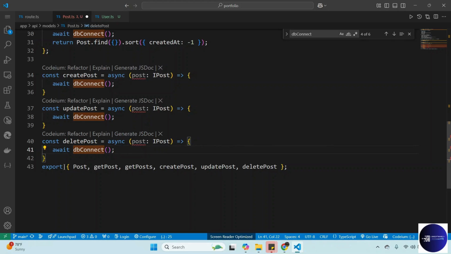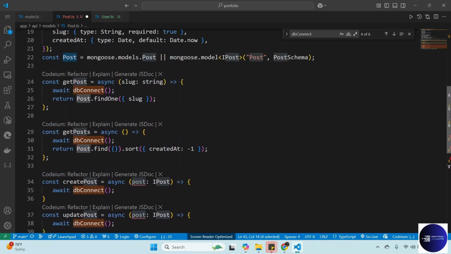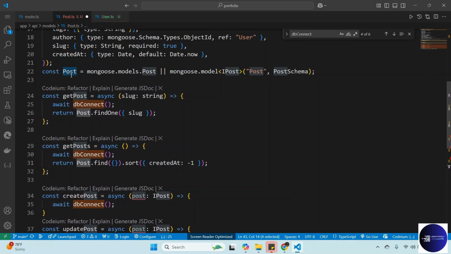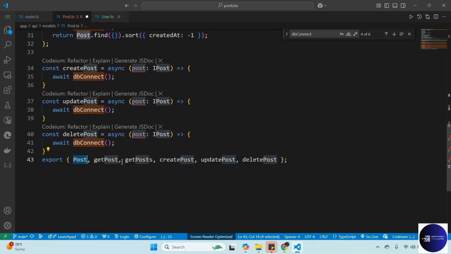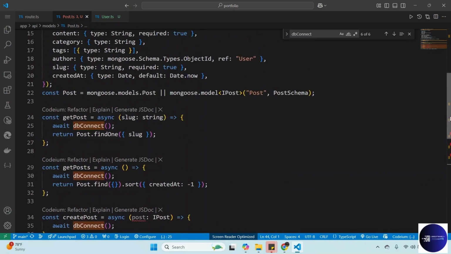And lastly, we're just going to export this, export the model, which is this one, and then also getPost and all the rest of the methods. So if you save that one, this is it for the post.